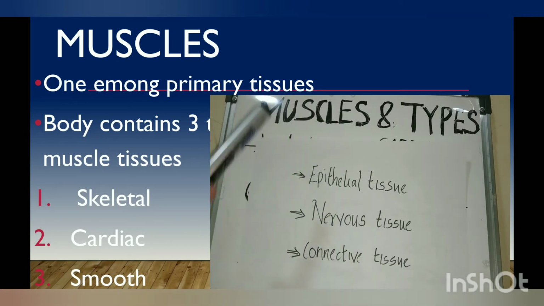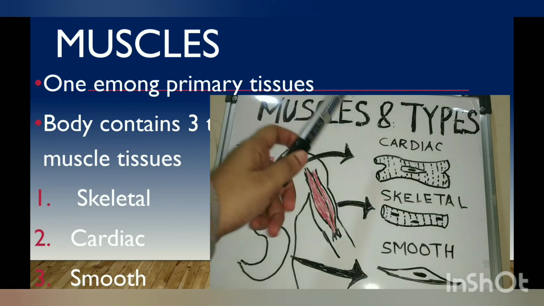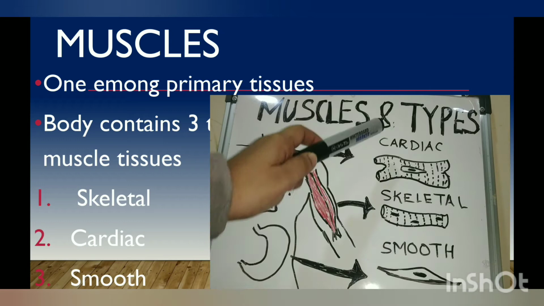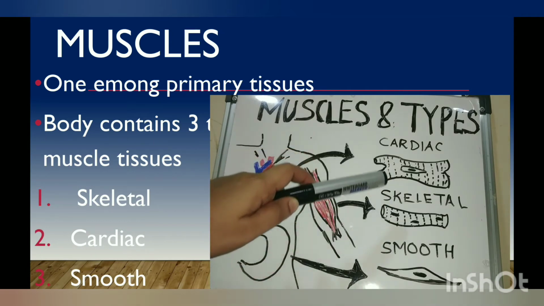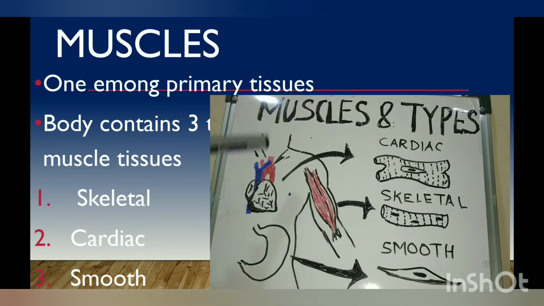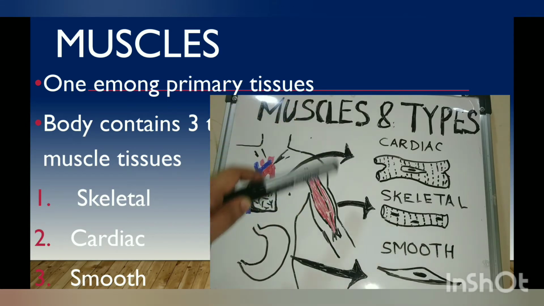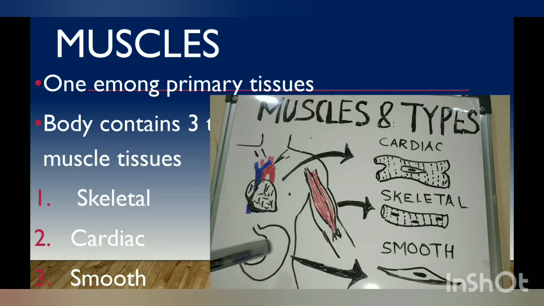Now we will classify muscles into three types. Muscles are classified based on structure and function into three types: cardiac muscle, skeletal muscle, and smooth muscle. Cardiac muscle is present in the heart. That is, cardiac muscle is related to the heart. Skeletal muscle is present in the bones. That is, skeletal muscle is related to the skeletal system. And smooth muscle is related to visceral organs, that is, hollow organs. Smooth muscles are present in the inner wall of the hollow organs.